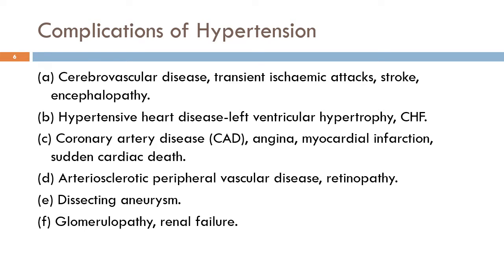Coronary artery disease in the form of angina, myocardial infarction, and in severe cases, sudden cardiac death are seen in patients of hypertension. Arteriosclerotic peripheral vascular diseases and retinopathy, dissecting aneurysm, glomerulopathy, and renal failure in kidney.